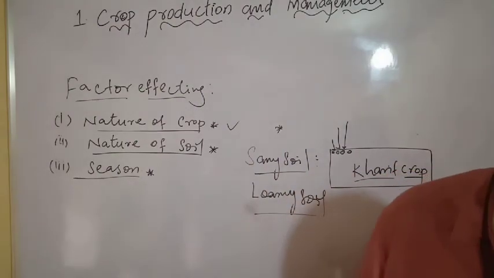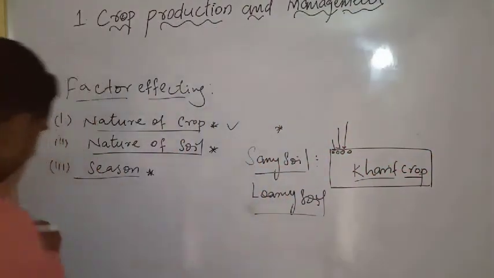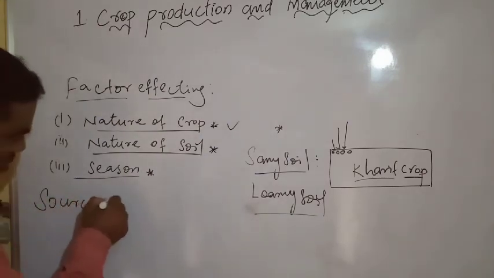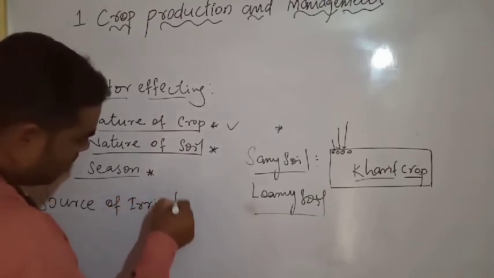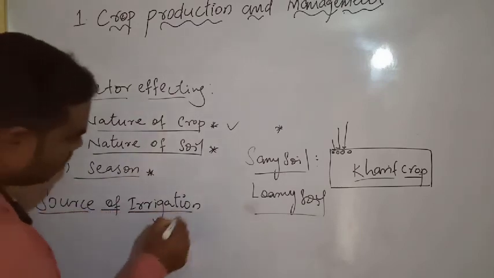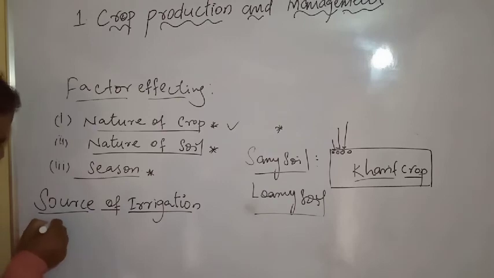Source of irrigation. What sources are there? Rainwater. Next, dam water.